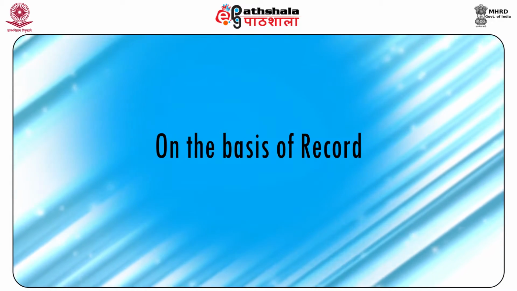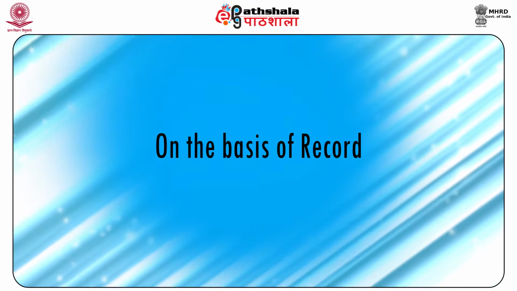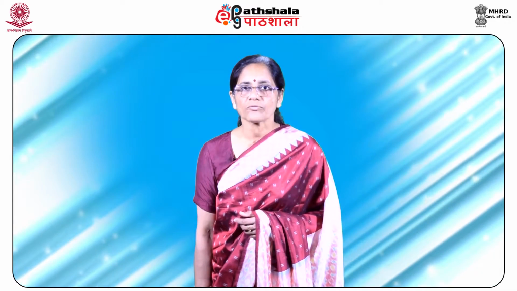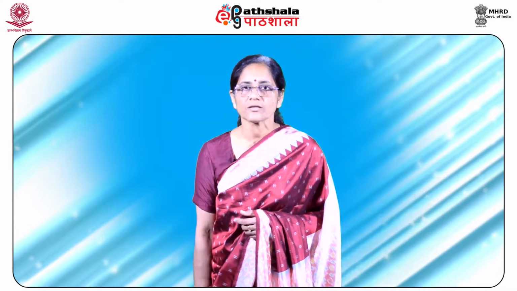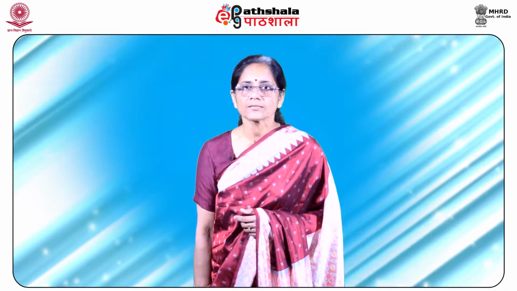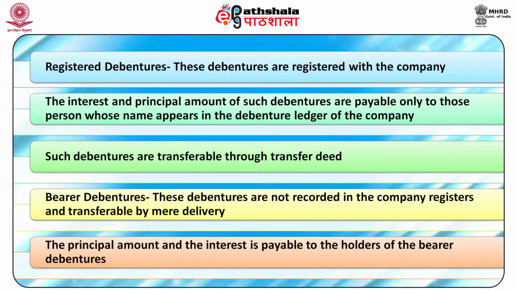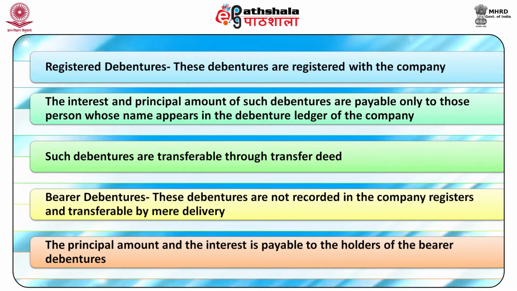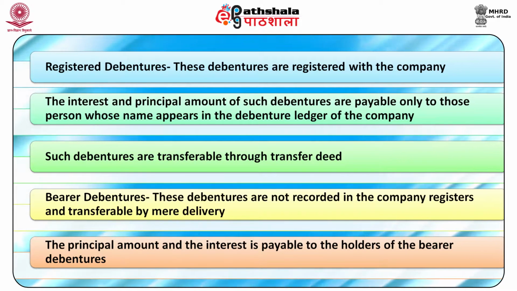The second type of debentures can be classified on the basis of records. On the basis of record, we have two types of debentures. The first is registered debenture and the second is bearer debentures. These debentures are registered with the company. The interest and principal amount of such debentures are payable only to those persons whose name appears in the debenture registers of the company. Such debentures are transferable through transfer deed. They are known as registered debentures.